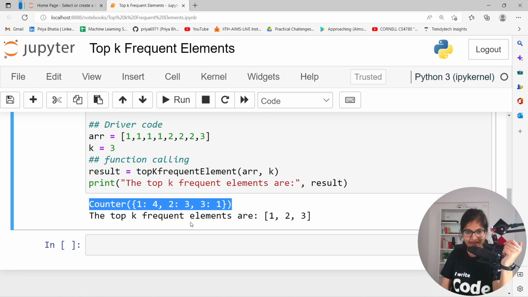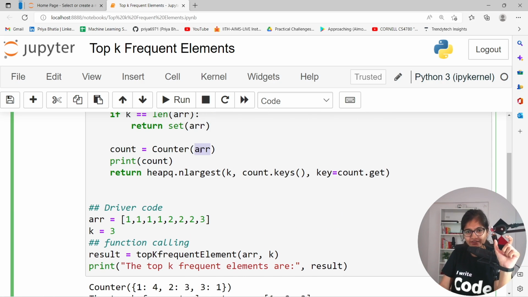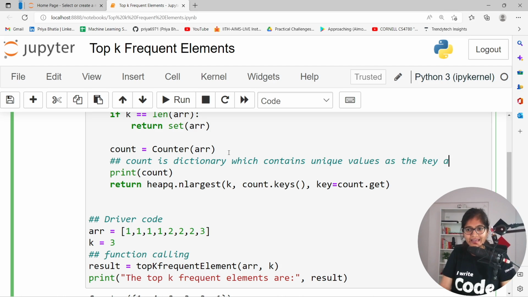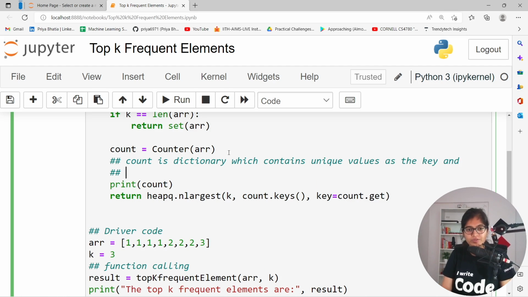If you remember when I was showing it to you. Anyhow, once you enter this, you will see that this count is nothing but a dictionary now, which contains unique values as the key and the frequency of those unique elements as the value.